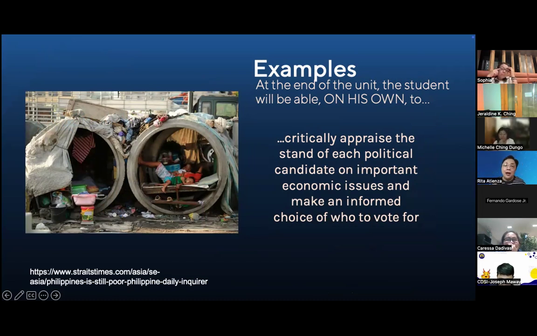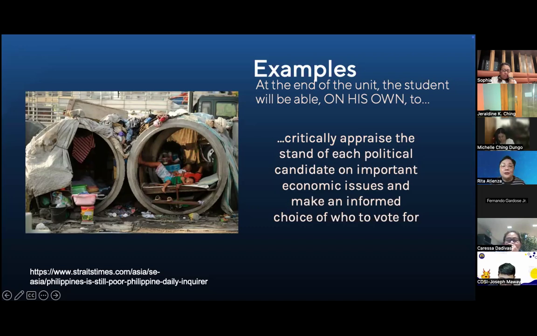To critically appraise the stand of our political candidates on important economic issues and make an informed choice of who to vote for based on that candidate's economic stand. So magiging mabuti ba ang senador na to? Kung maging senador siya, magiging mabuti ba ang plano niya for our economic, whatever, well-being of the country?